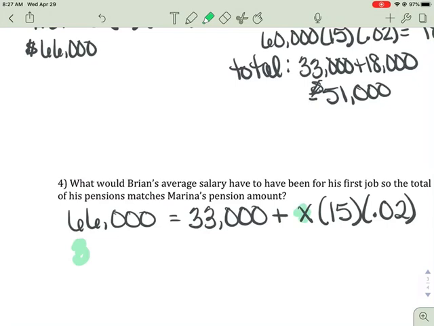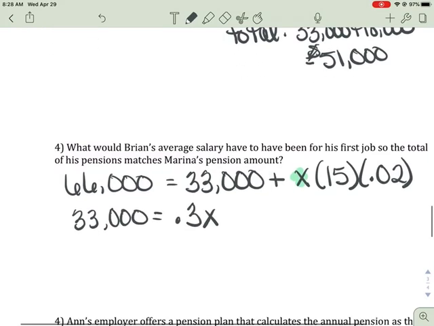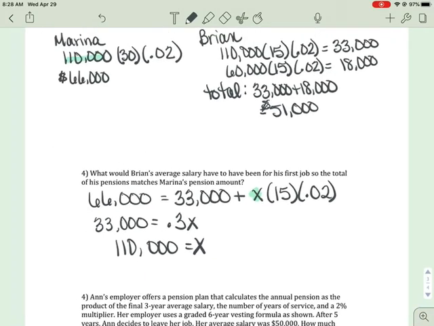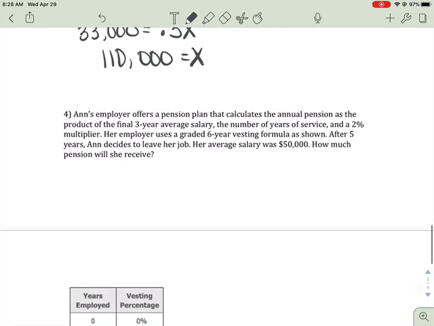I'm going to get 33,000 equal to 15 times 0.02, so 0.3x. Then I'm going to divide by 0.3, so 33,000 divided by 0.3. Okay, so he would have to be making $110,000 for that to work. All right, let's try Annie's here.